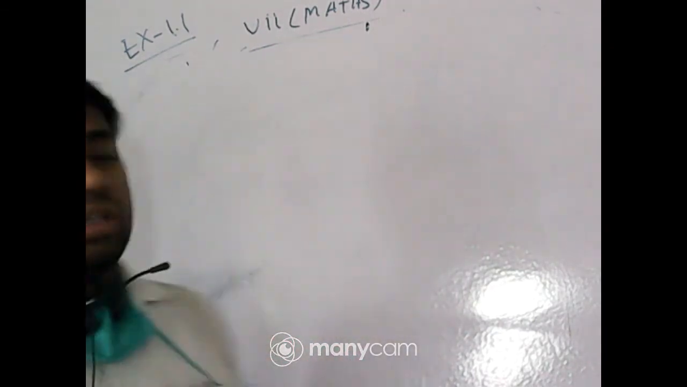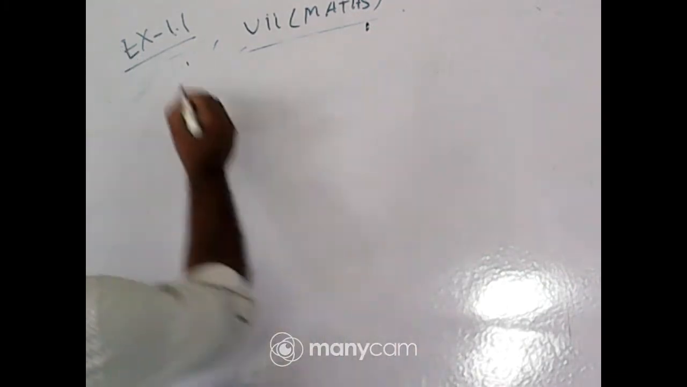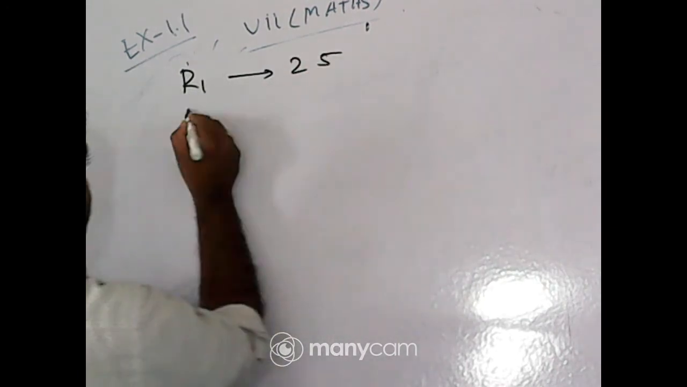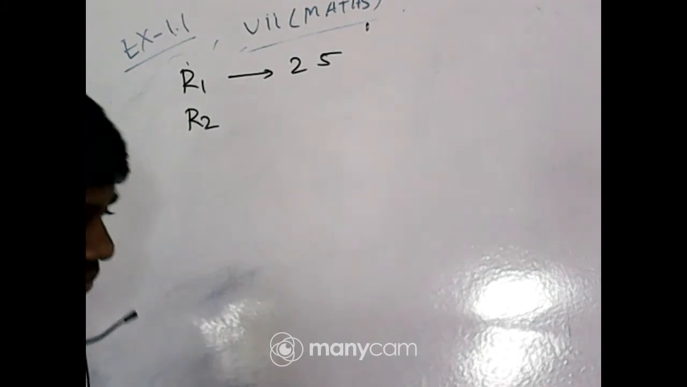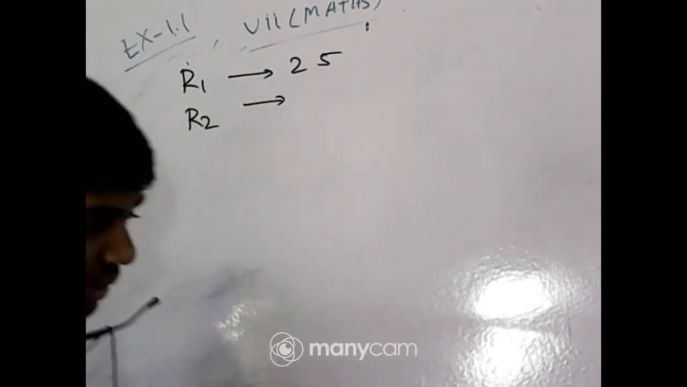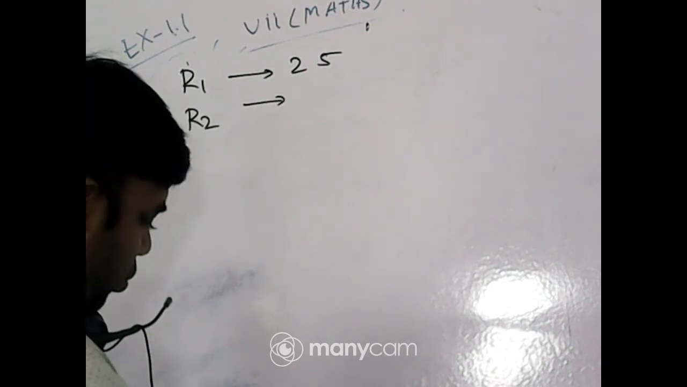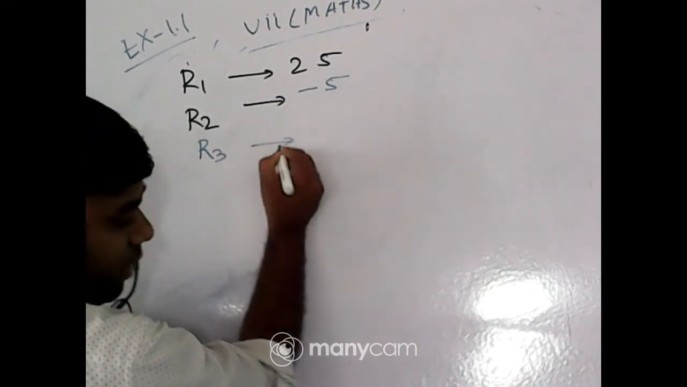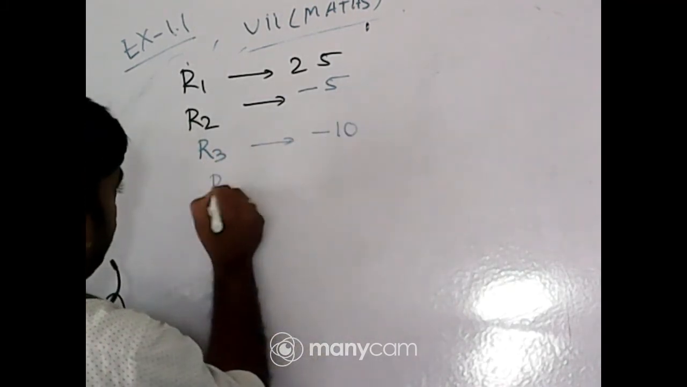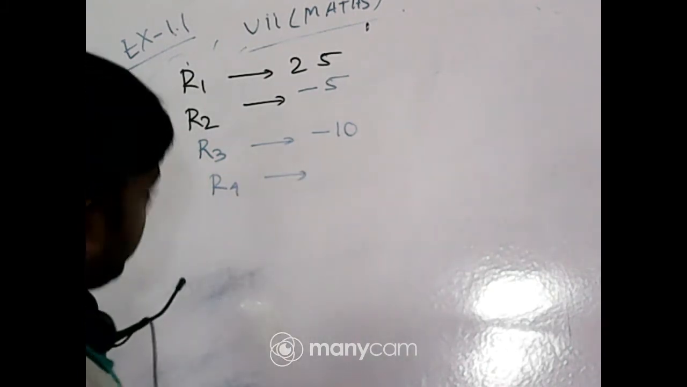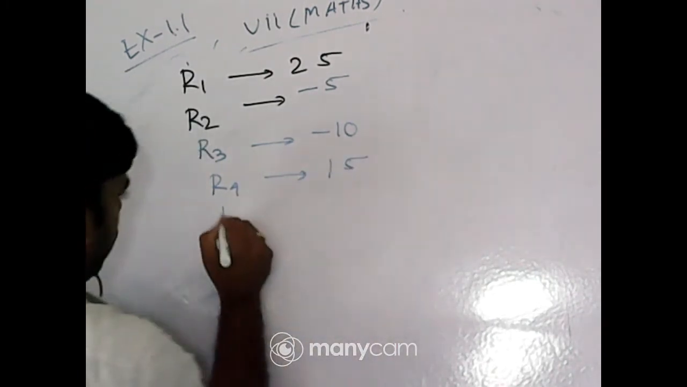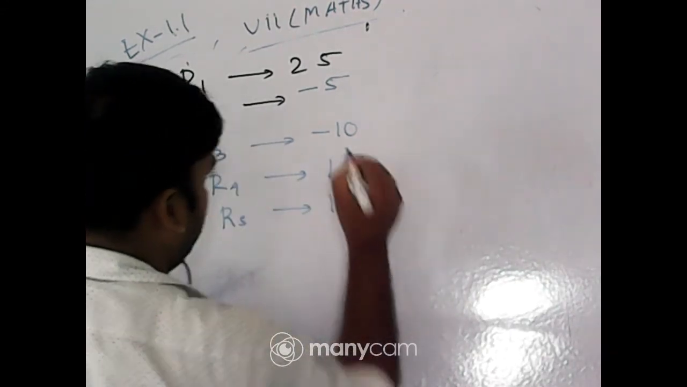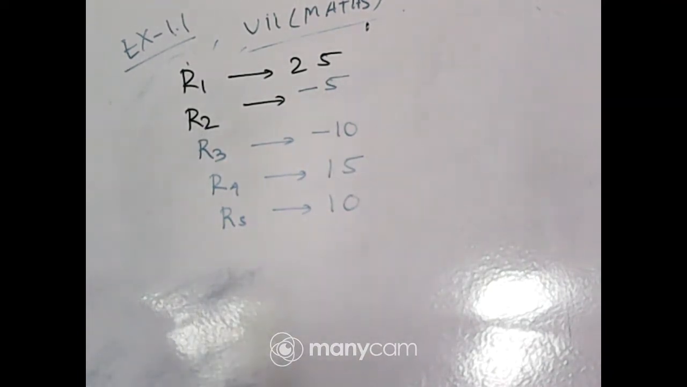Okay. So if I take round 1, after round 1 he got 25, and round 2 that is minus 5, round 3 he got minus 10, round 4 he got 15, and round 5 he got 10. Okay, he got 10 only. So round 3, round 4, round 5 and 10.